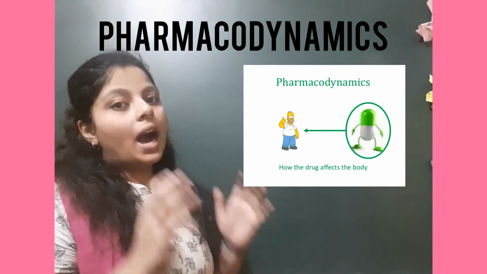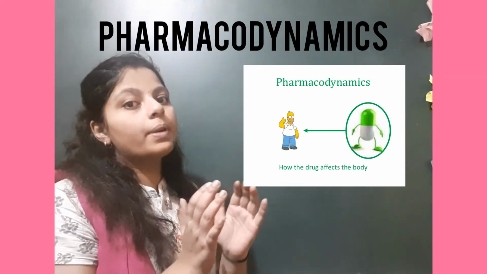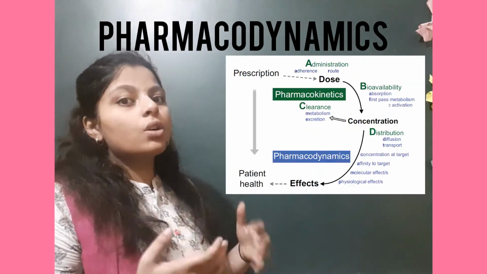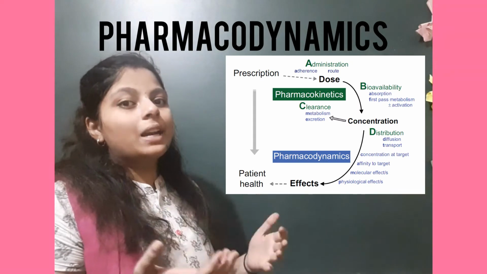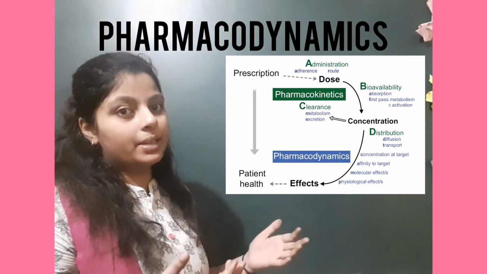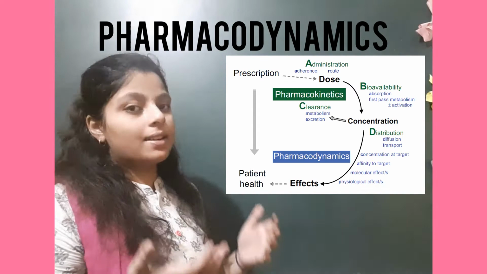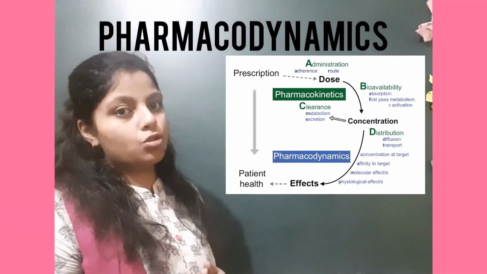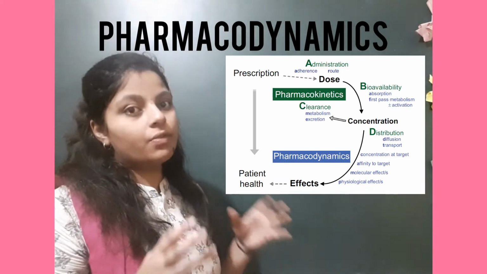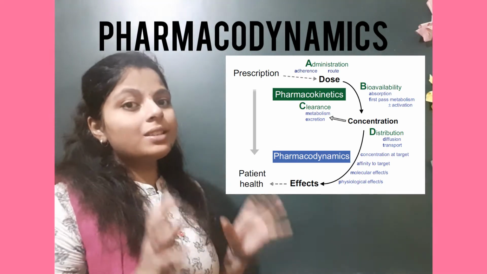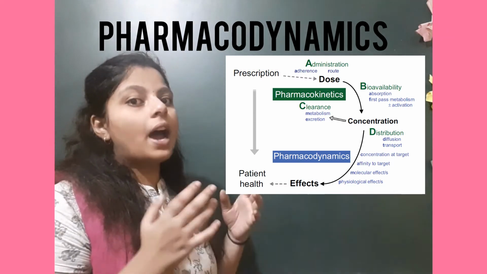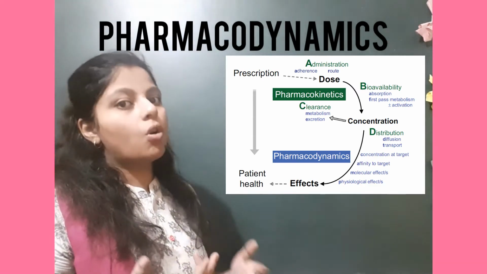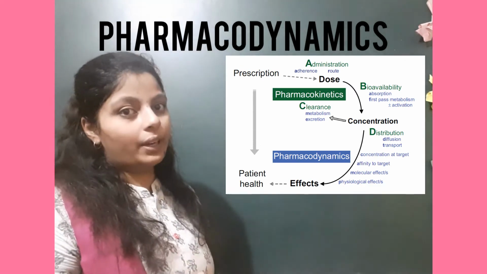What is pharmacokinetics? Kinetics is nothing but the movement of the drug. When you take the drug, if it stays inside your body, it will cause toxic effects. So it should be eliminated out of the body. It will be eliminated by the ADME process, that is absorption, distribution, metabolism and elimination of the drug. We can see all these things in the next video. This is the main concept of pharmacokinetics and pharmacodynamics. You have to know them for each and every drug in order to prevent any side effects or treat the patient effectively.